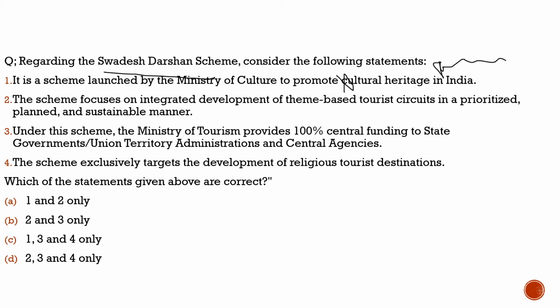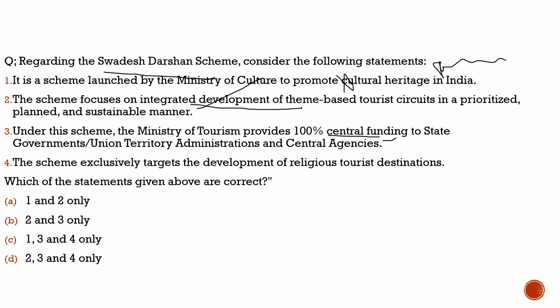Second statement, the scheme focuses on integrated development of the theme-based tourist circuits in a prioritized, planned and sustainable manner. 100% correct. Nothing wrong in the statement. Third statement, under this scheme, the Ministry of Tourism provides 100% central funding to the state governments, union territories, territory administrations and central agencies. 100% correct. Nothing wrong with the statement.